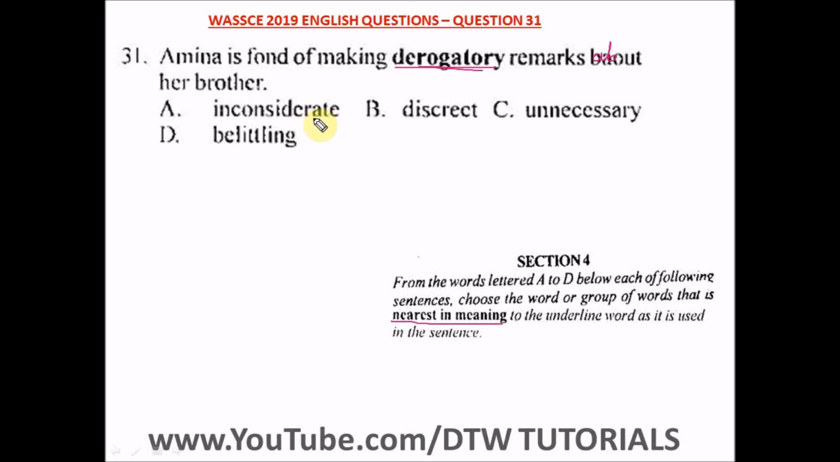Inconsiderate means being insensitive, or you don't think about something before you do it. Thoughtless. B, discreet, means you're very careful with your speech, to keep something confidential. C means unnecessary. D means belittling. So the right word, which is nearest in meaning to derogatory, is belittling. You belittle someone with your remarks, with whatever you say. So Amina is fond of making belittling remarks about her brother. So option D is the right answer.